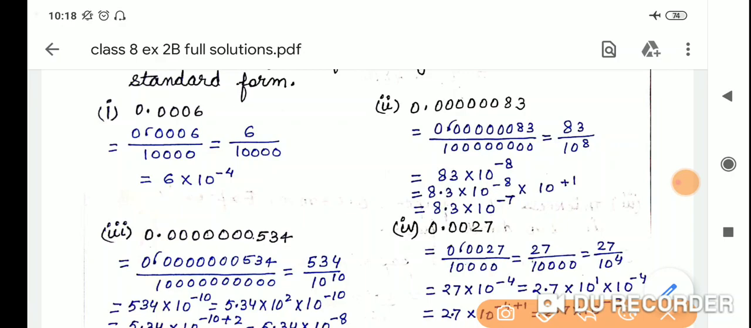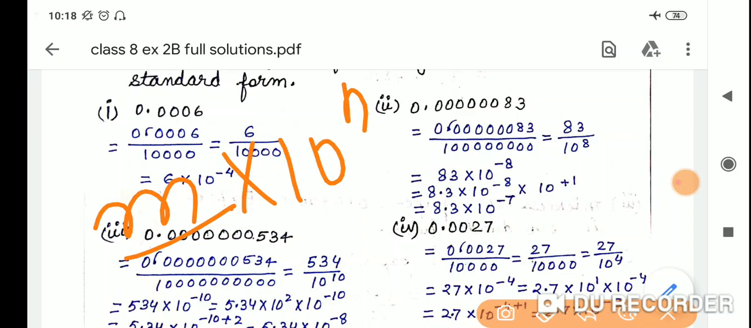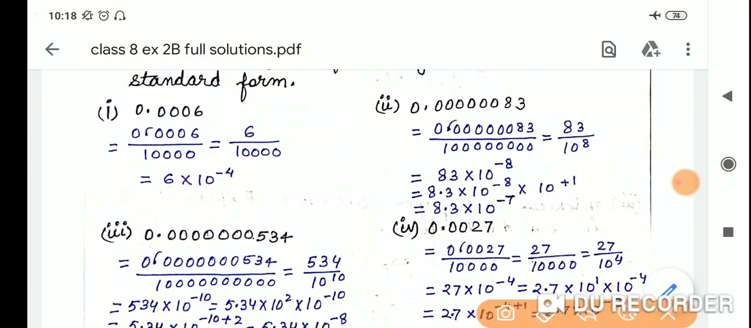We have studied in the standard form, like what the rule or the property of standard form was, that we have to write in the form of m into 10 raised to the power n, where m should be in the decimal form and n doesn't matter, it is positive or negative. It can be positive, it can be negative. Clear? So here in this question what we are doing, we are reversing our rule of converting into positive power. We are now converting the power into negative.